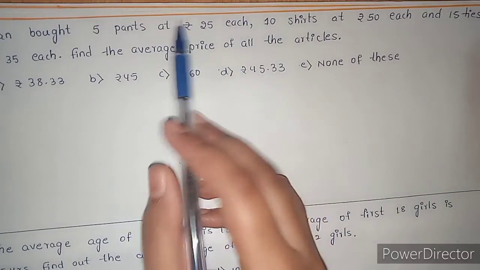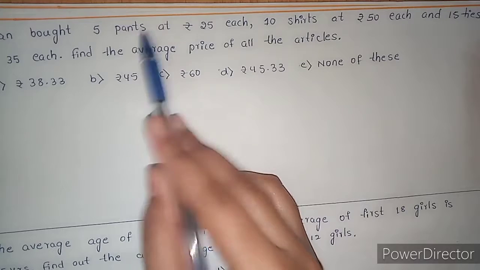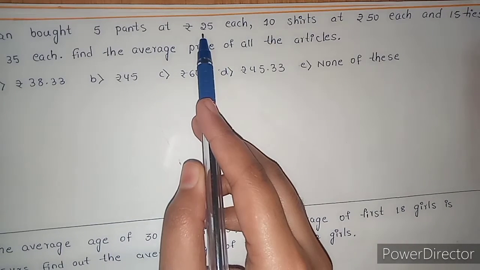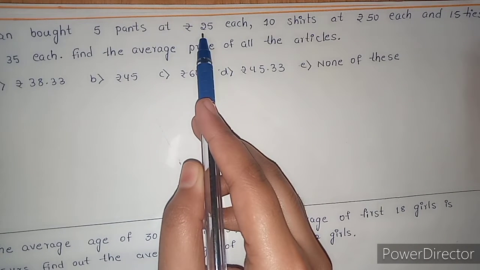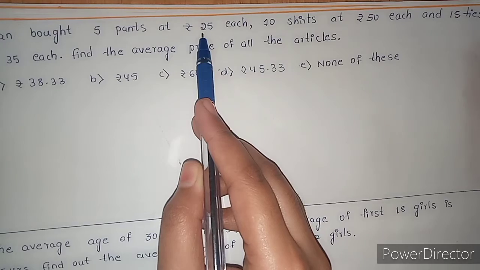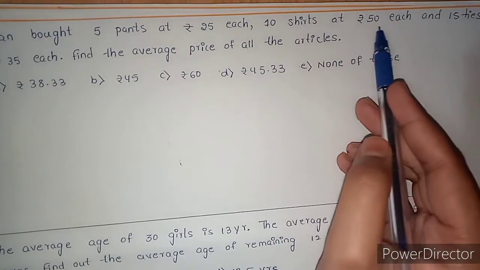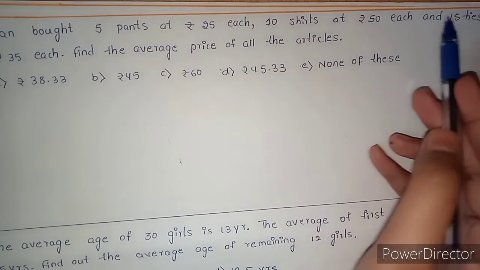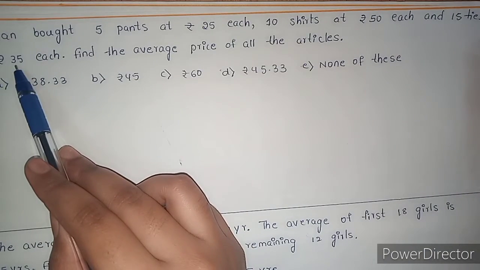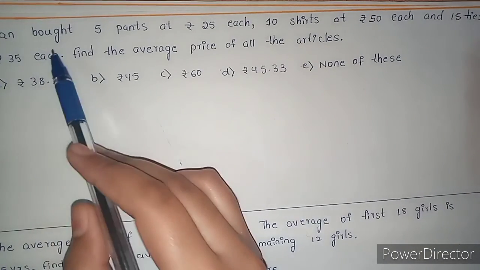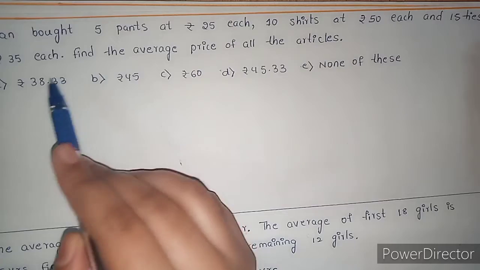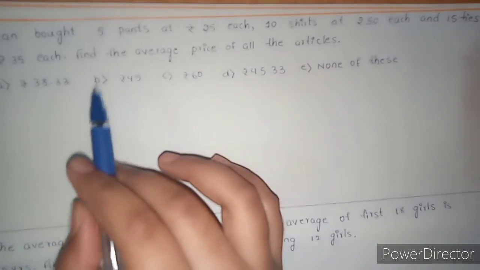It means he bought one pant which cost 25. Just one pant cost rupees 25 and one shirt cost 50 and one tie cost rupees 35. Here the question is to find the price of all the articles.